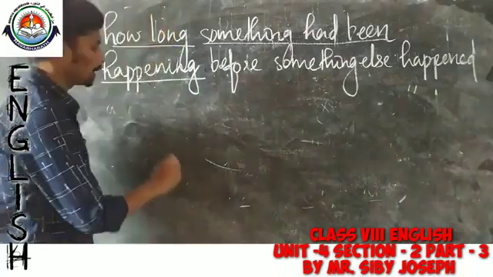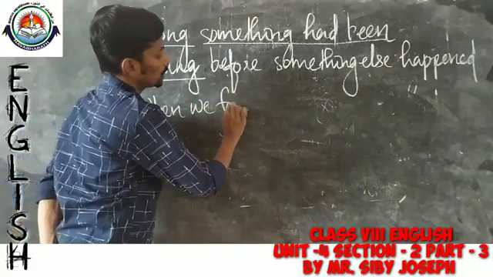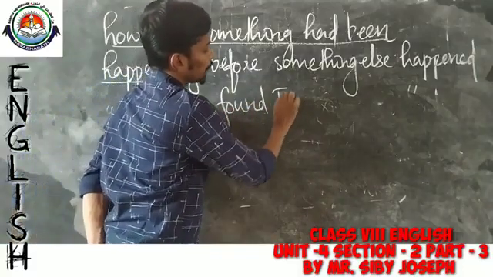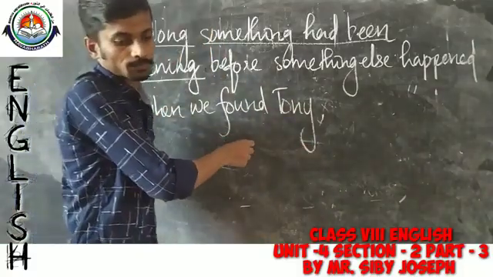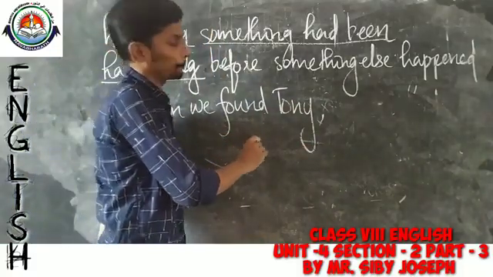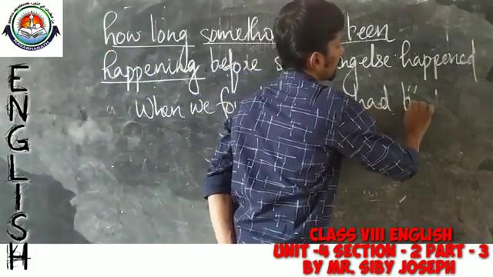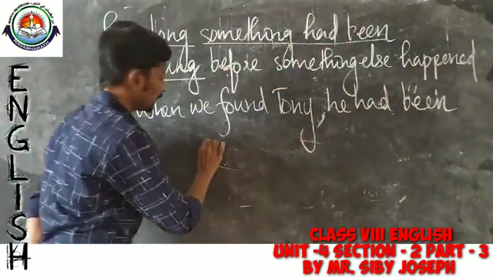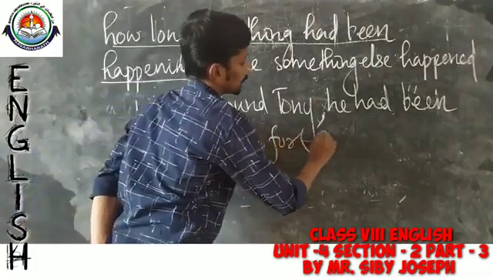What is actually the example? Yeah, when we found Tony, when we found Tony, he had been crying for several hours.